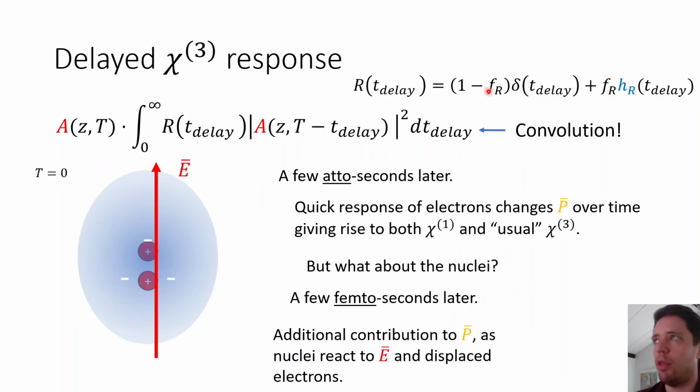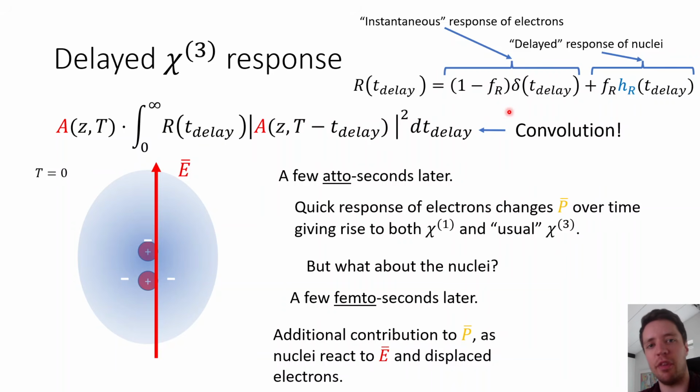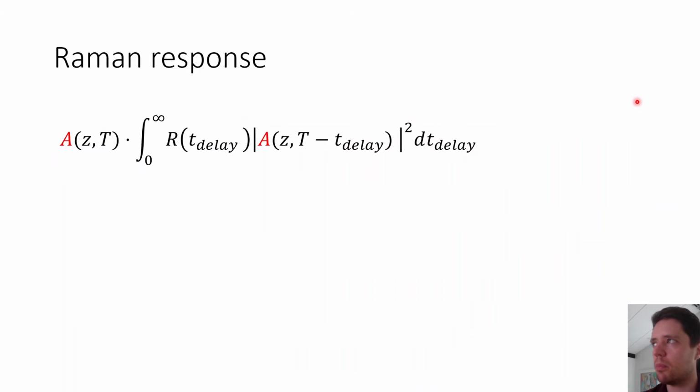It turns out that we can write the response function as the sum of two terms, where the first one we can call the instantaneous response of the electrons, and the second one is the delayed response of the nuclei. Now, I say instantaneous, which is not quite correct, but basically the electrons respond on a timescale that's very, very short compared to the optical pulses we usually deal with, that it's okay to model this simply as a delta function. And then we have to look into the expression for HR, which we can call the Raman response of the molecular vibrations to the applied field.